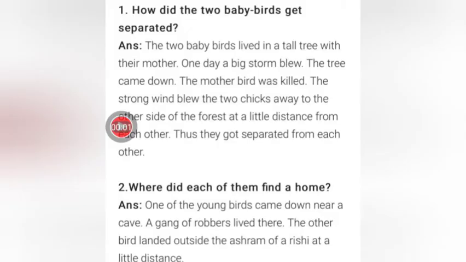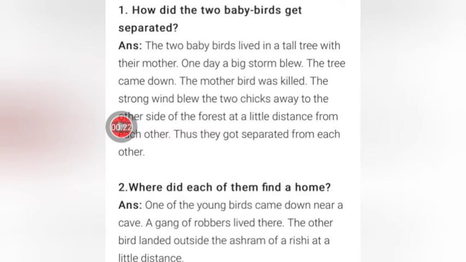So let's begin with the first question of your chapter, that is, how did the two baby birds get separated? So I'll speak out the answer and you can clearly see it on the screen. That is why I tried using the screen recording. So the first answer is, the two baby birds lived in a tall tree with their mother.